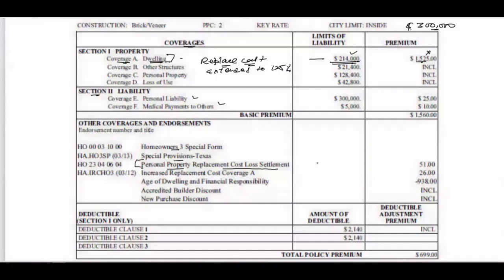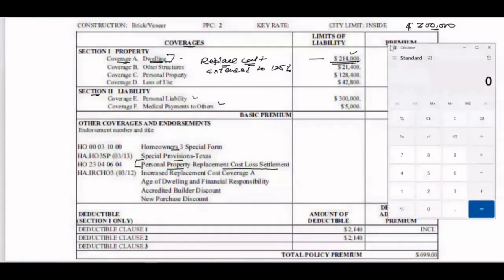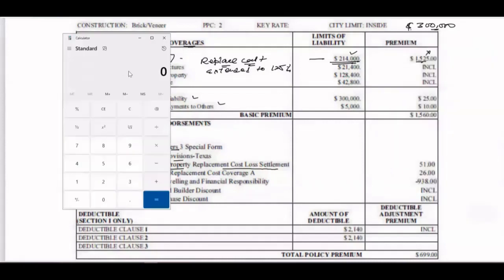So that means if any situation occurs, you can claim up to 125%.